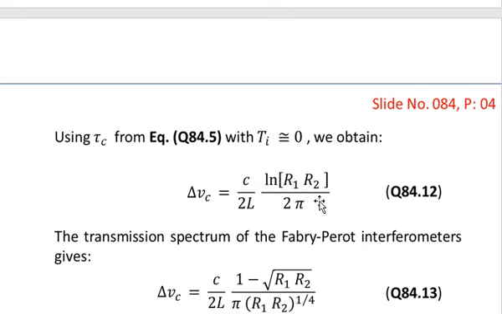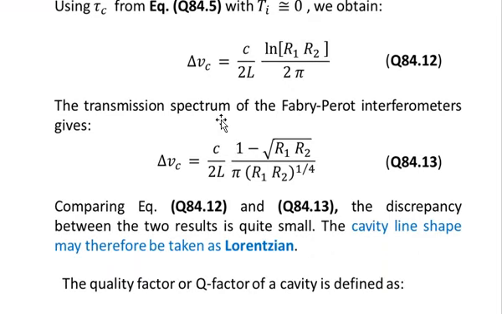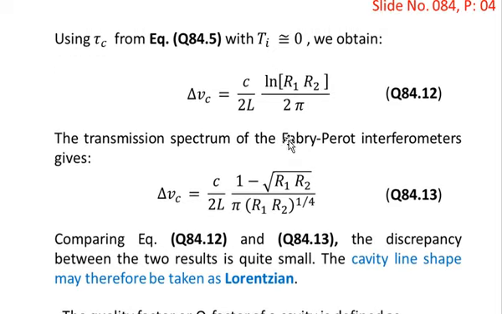That's why we have also reproduced equation number 12 in the same sense that we are ignoring the internal losses, so that we can compare the results from equation number 12 and equation number 13. In principle, these two results should be exactly equal to each other, but since the parameters are different, if you plot delta nu c from equation number 12 and equation number 13, you will see that these results, though obviously different in shape, are actually very close to each other.